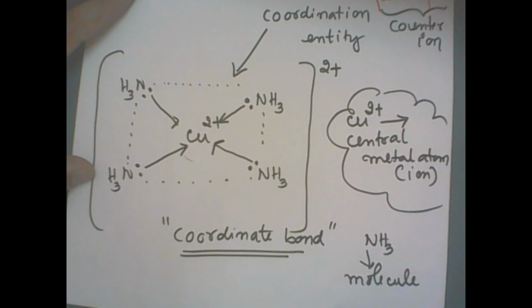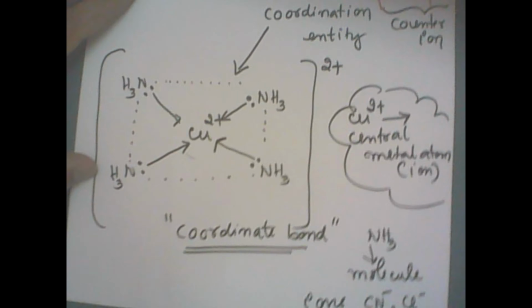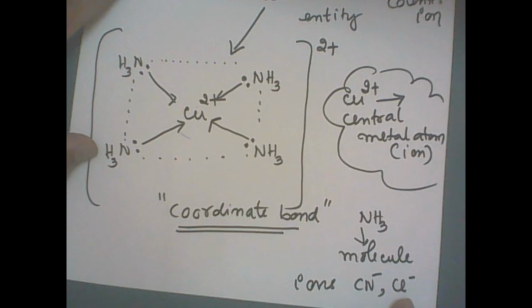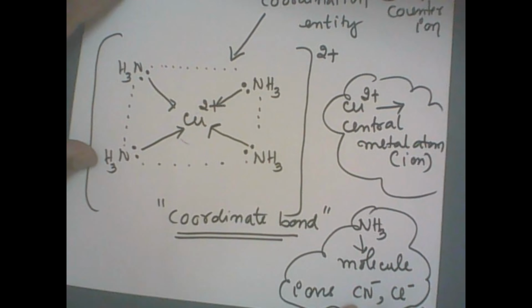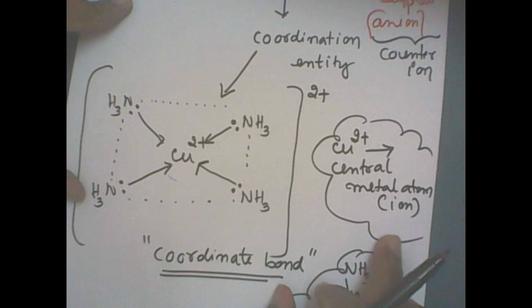It can be ions also. For example, it can be CN minus, it can be Cl minus also. They can be ions also. Either molecules or it can be ions around the central metal atom.